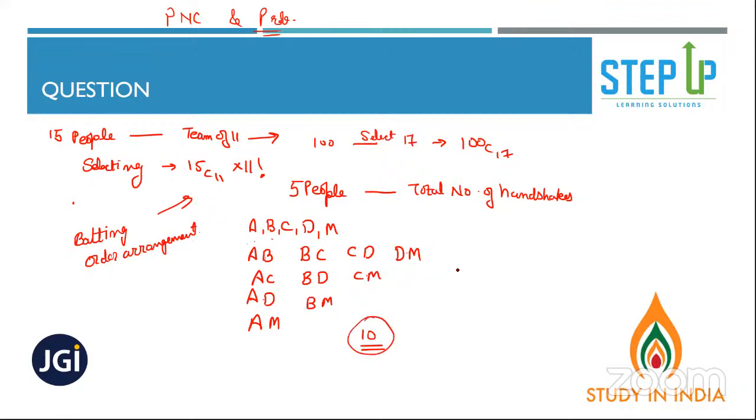Now, how are you getting this 10? To get one handshake, how many hands do we need? 2, right? If 5 people are there, how many hands will we consider from their side?